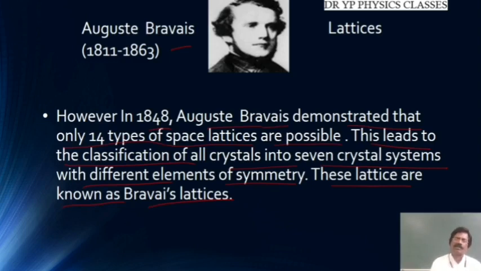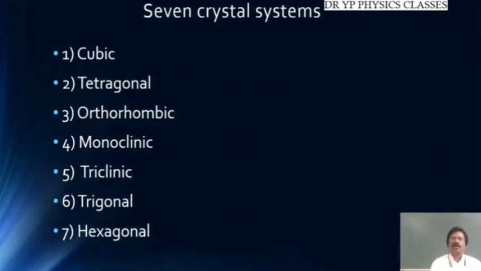Okay, these lattices are called the Bravais lattices. So, what are the 7 crystal systems that we are going to talk about? One is the cubic system, tetragonal, orthorhombic, monoclinic, triclinic, trigonal, and hexagonal. So these are the 7 crystal systems.